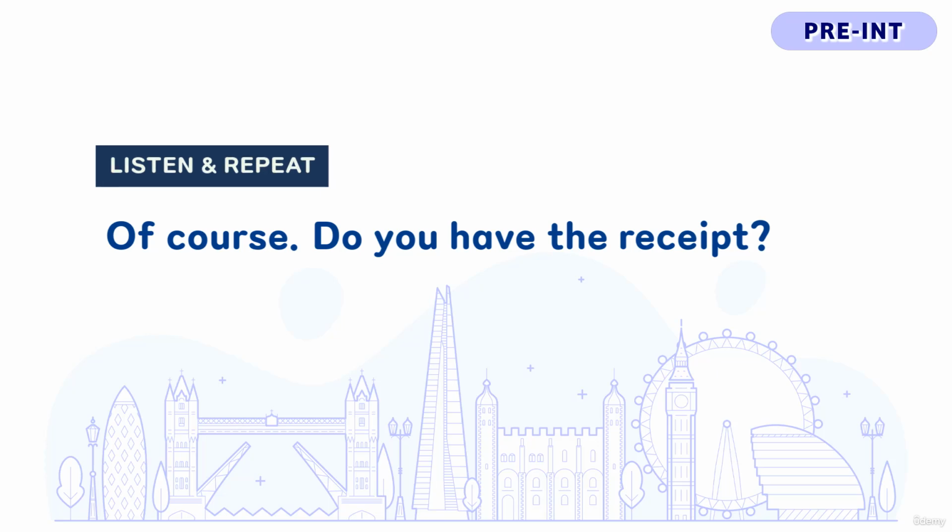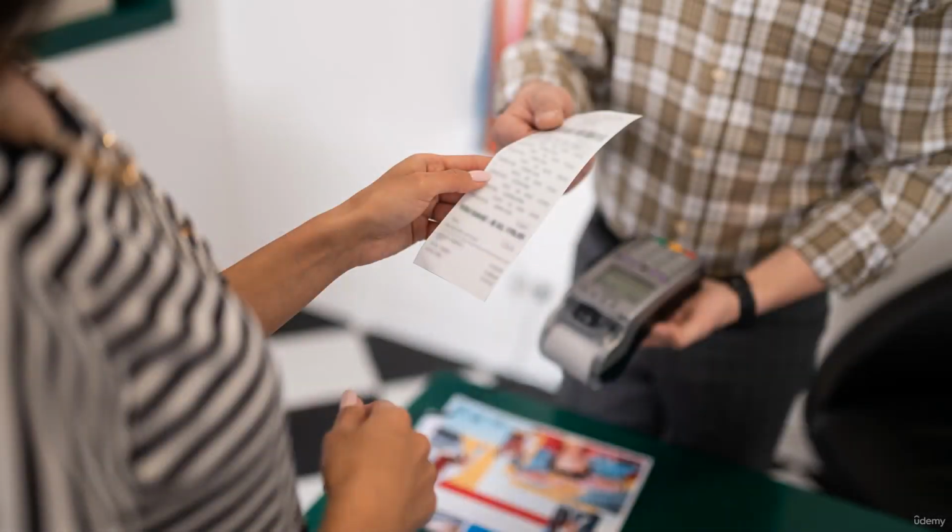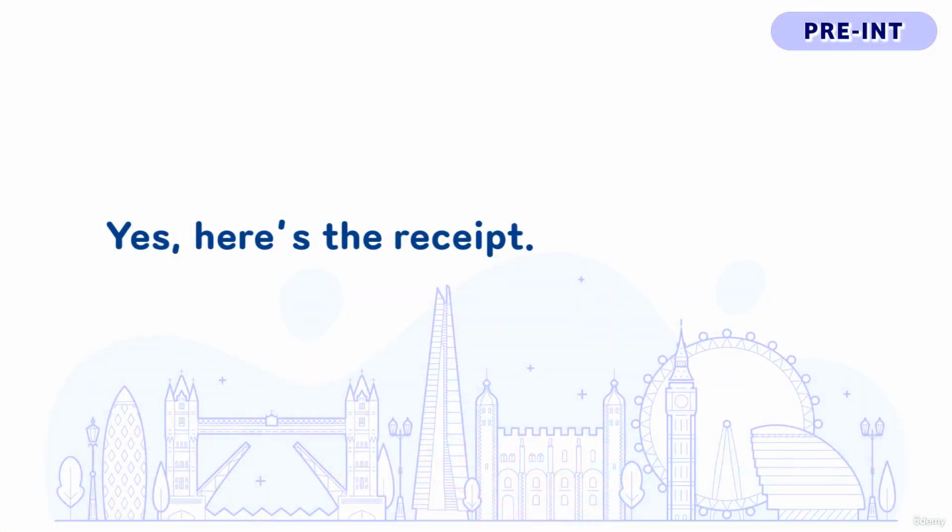Great job, well done. The next part of this exchange is handing over the receipt to the shop worker. When you hand over, as in give something to someone, you can say this. Yes, here's the receipt. First, to answer the shop worker's question about having the receipt, we can say yes. Then as we give the receipt to the shop worker, we can say here's and then add the noun that we are giving. And this structure can be used in many different situations when we are giving something to someone.